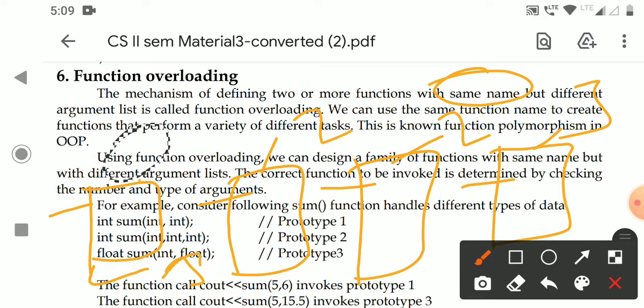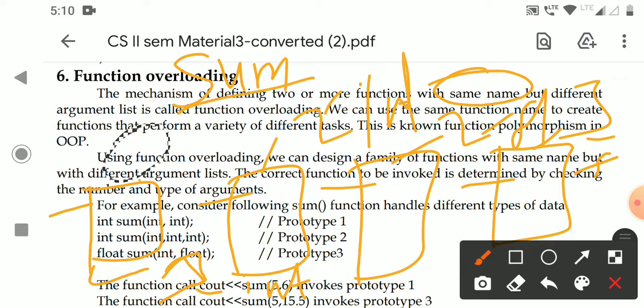Three numbers that are all integers, here all are floats. The functionality is the same. What is the functionality? Performing the addition. So I am taking the function name as sum for all of these. I gave the same name sum to all the functions.